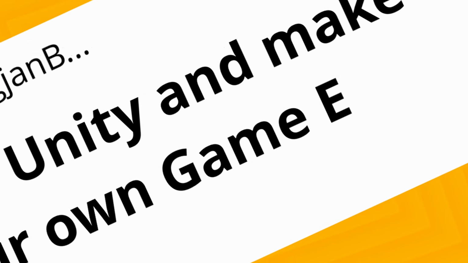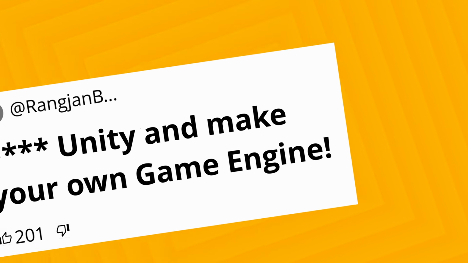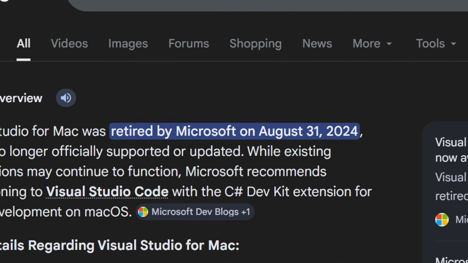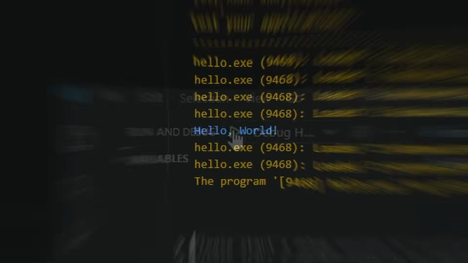Unity and make your own game engine. Just because of a comment, I'm not gonna do that. And I started following Cherno's game engine series, and he asked me to download Visual Studio, which is no longer available for Mac. But finally, with the help of other tutorials, I printed my first Hello World with C++